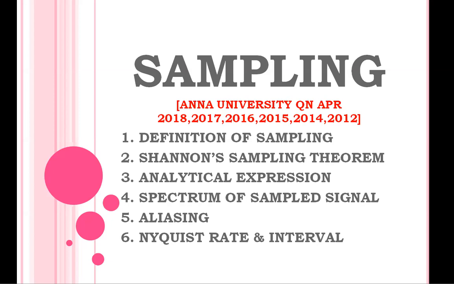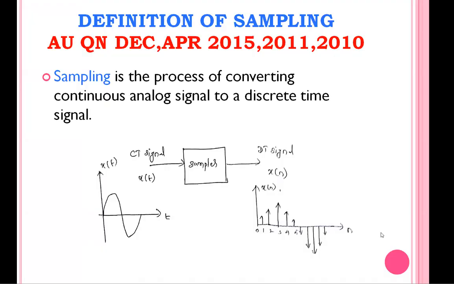Okay, so what is a discrete signal? In the first video itself, we defined two classifications of signals. One is continuous time signal, another one is discrete time signal. A continuous time signal means the signal has a value at every instant of time. You see, this is the continuous time signal. The continuous time signal is also called an analog signal. This sine waveform has a value at every instant of time, and at each time the signal has its own amplitude. So this is called a continuous time signal.